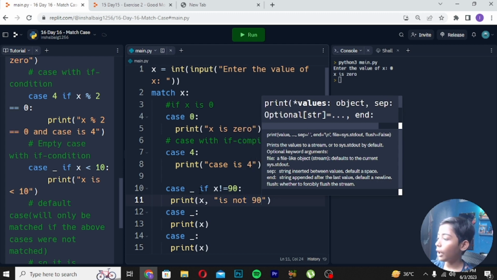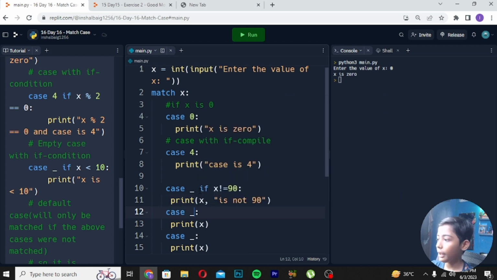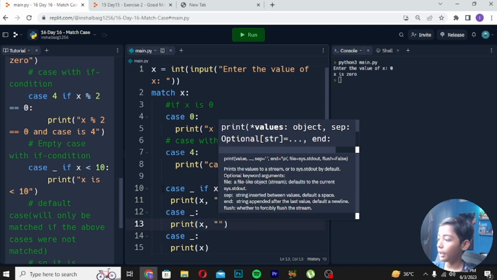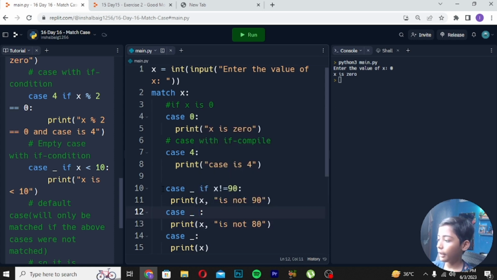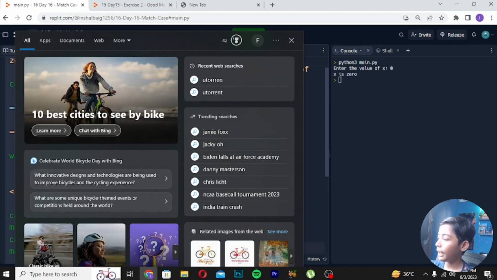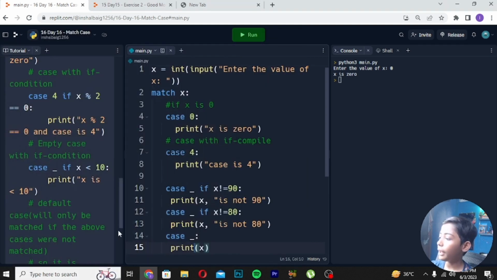So now I will give the case like that: first of all we write x, comma, is not 80, and then if x is 80, we write print x. Easily it's like that. I press enter and run it.